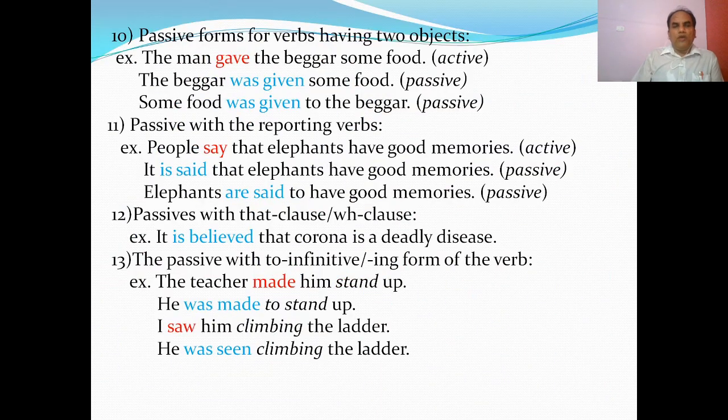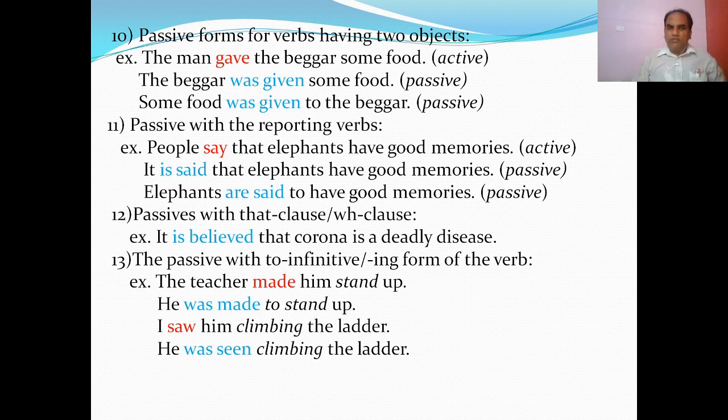Now the passive forms for verbs having two objects. If the verb is ditransitive, if the verb carries two objects, then how do we change active to passive? Take the example: the man gave the beggar some food. This is active because the man is the doer of the action of the verb gave. So the man is the focused subject here. This sentence is in active voice.